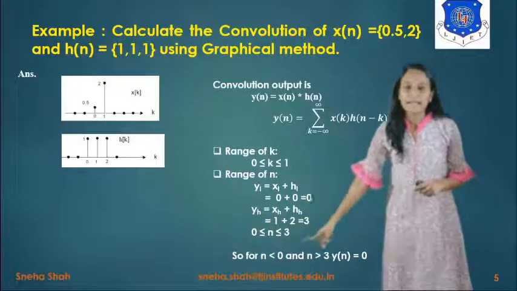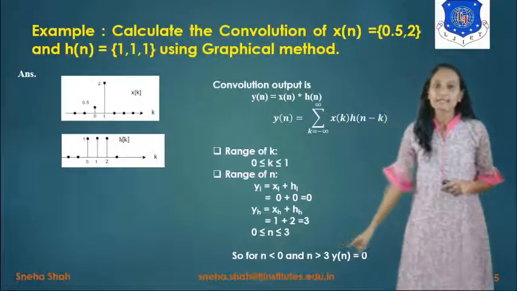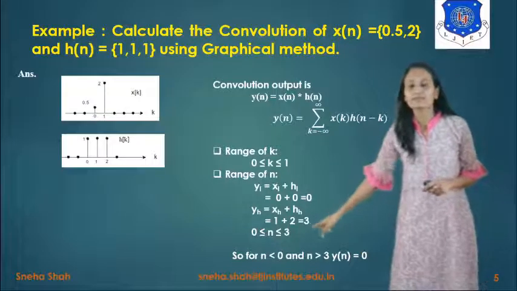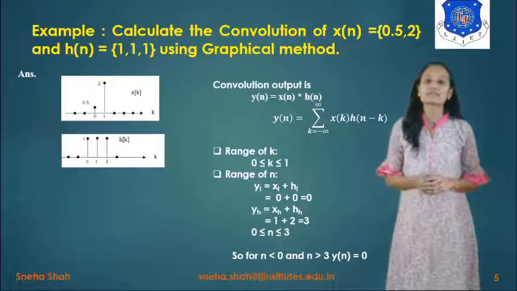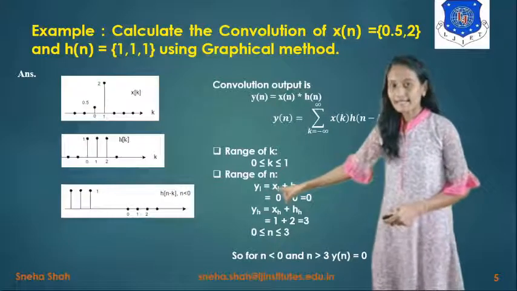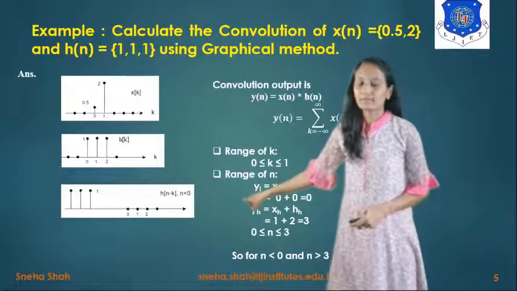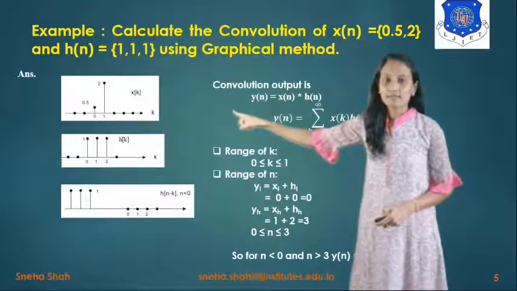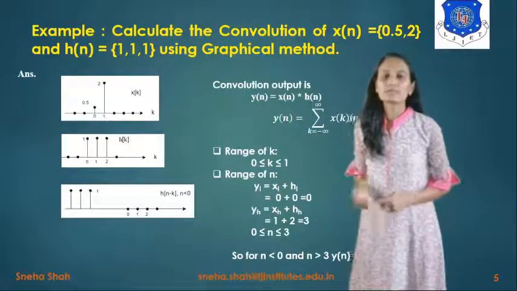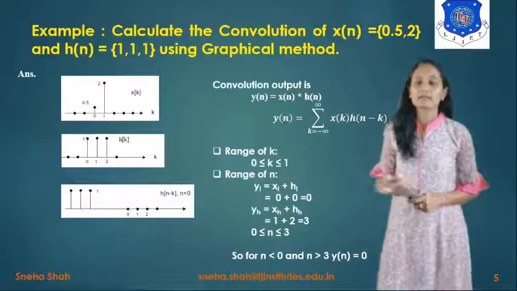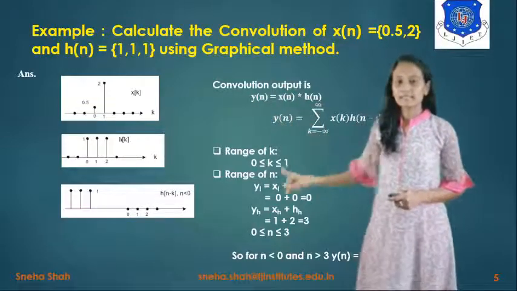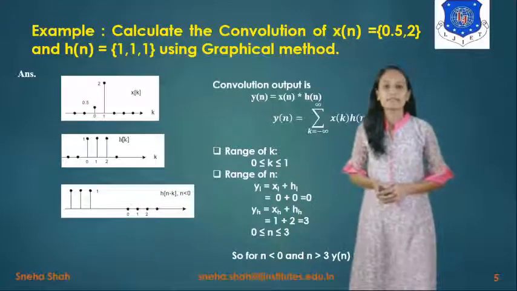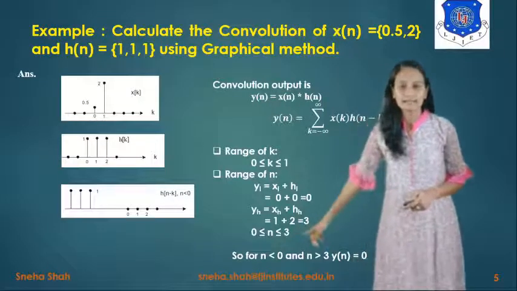So for n less than 0 and for n greater than 3, the value of y of n equals 0. Now we have to take the range of n between 0 and 3 only. For n less than 0, the value of h of n minus k will be like this. Now this will be multiplied with x of k, and the multiplication of these two becomes 0 because this one is totally positive and this one is totally negative, so there is no overlapping. So the answer equals 0 for n less than 0.